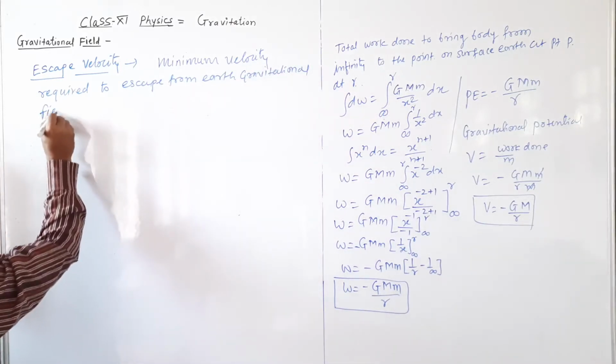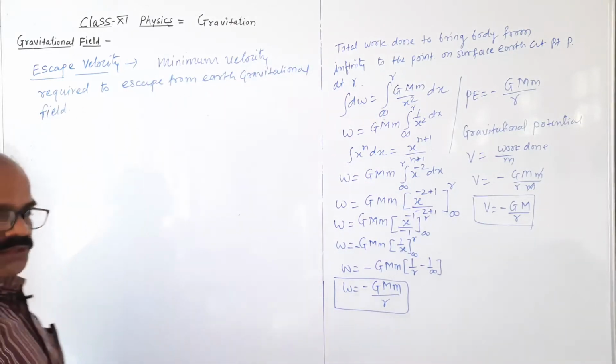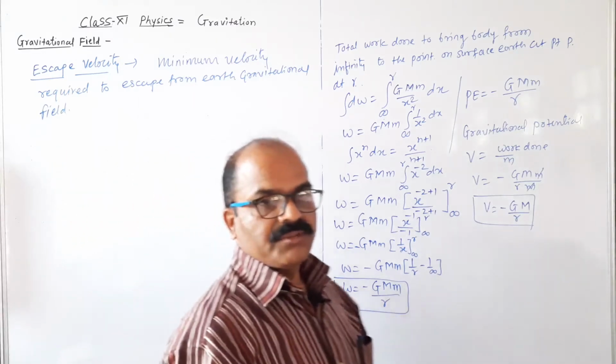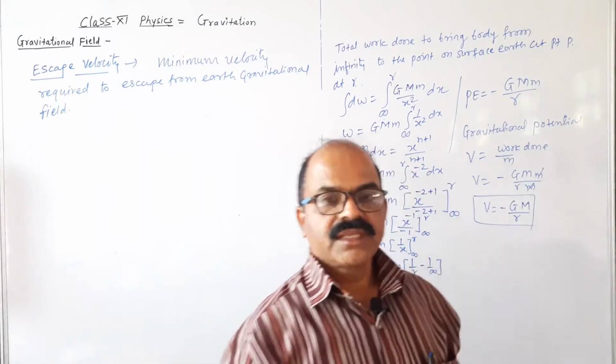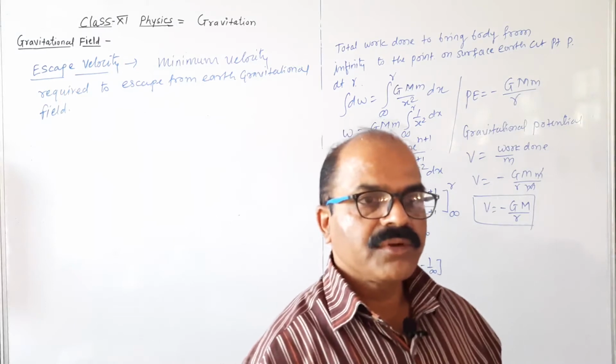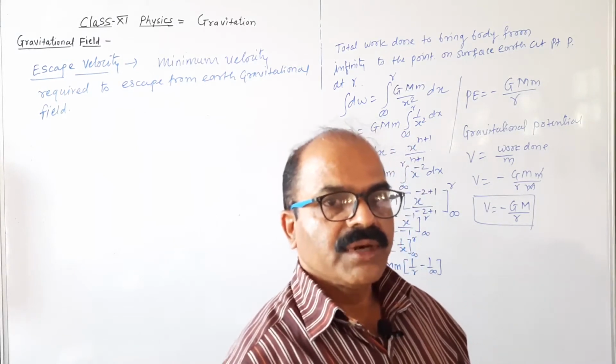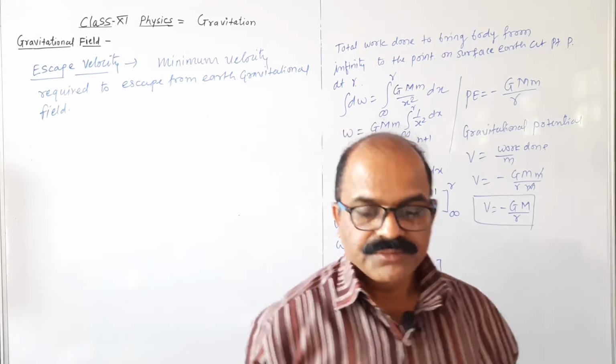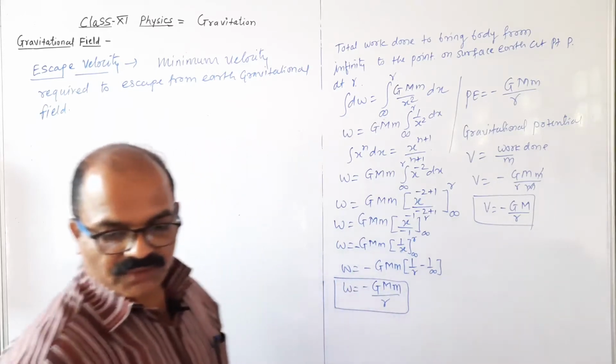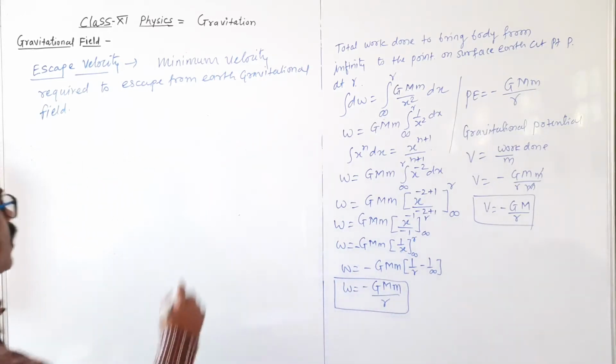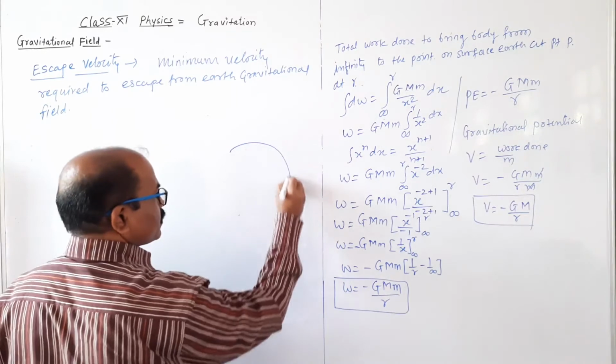To escape from the earth, the minimum velocity required to escape from the earth's gravitational field is known as the escape velocity. It is calculated by using the expression for escape velocity.